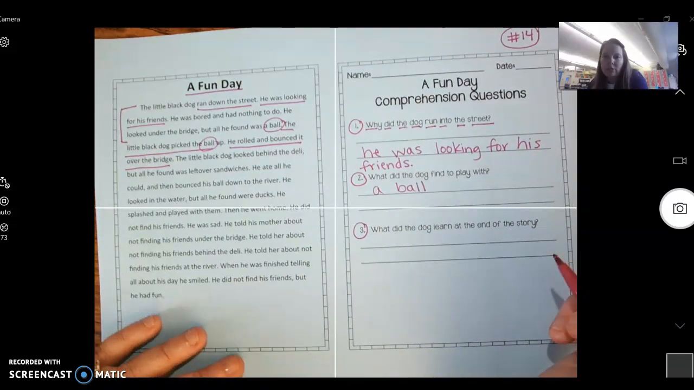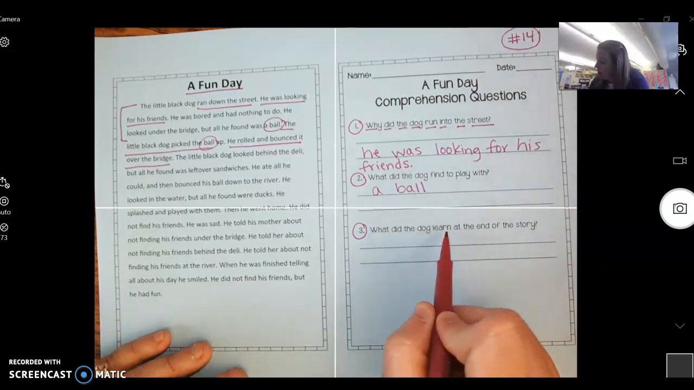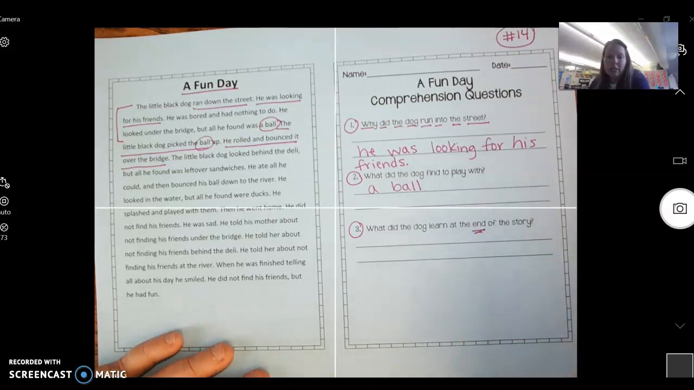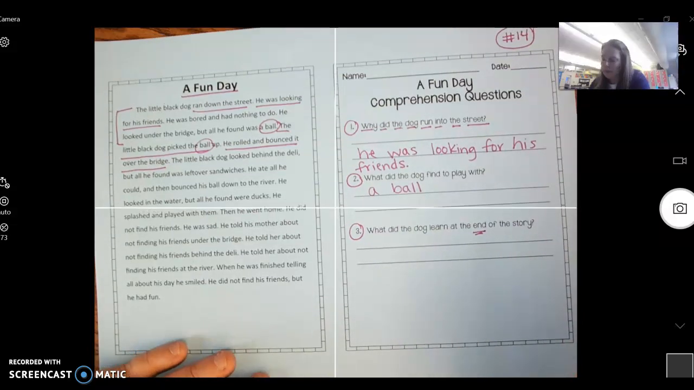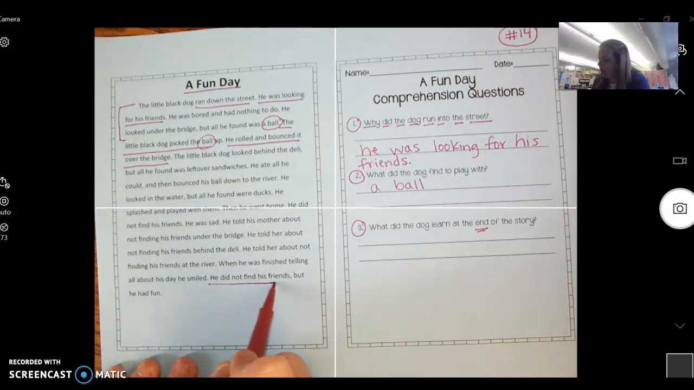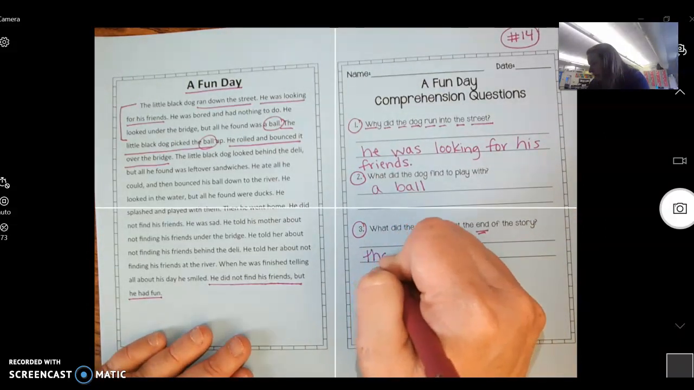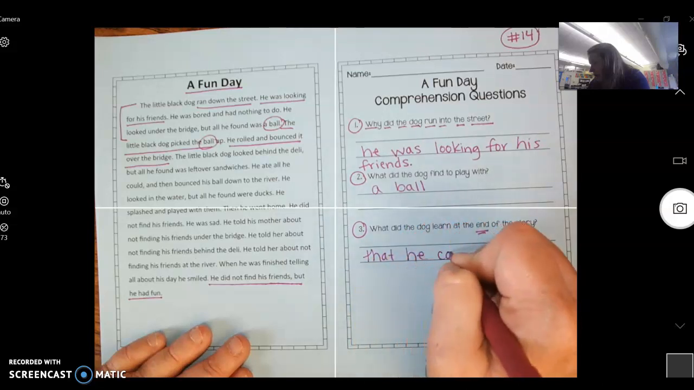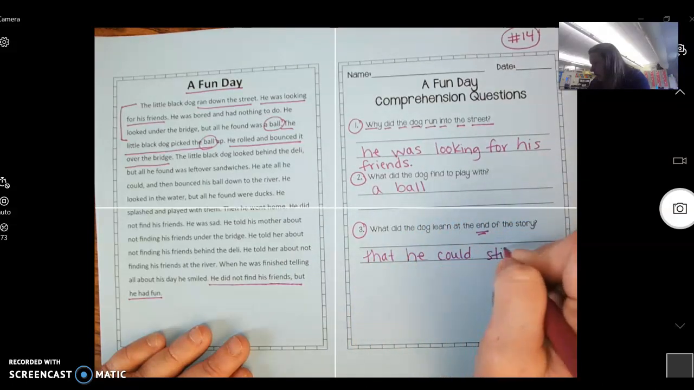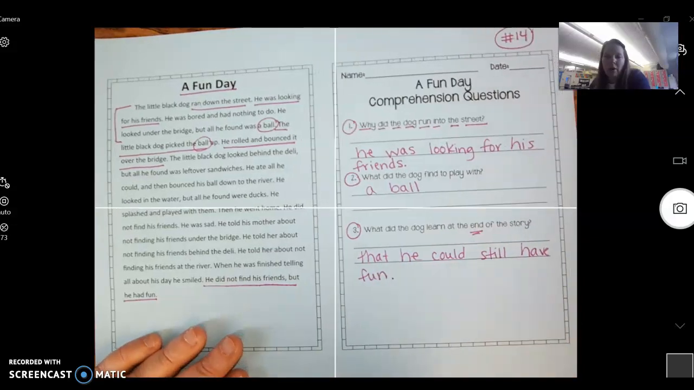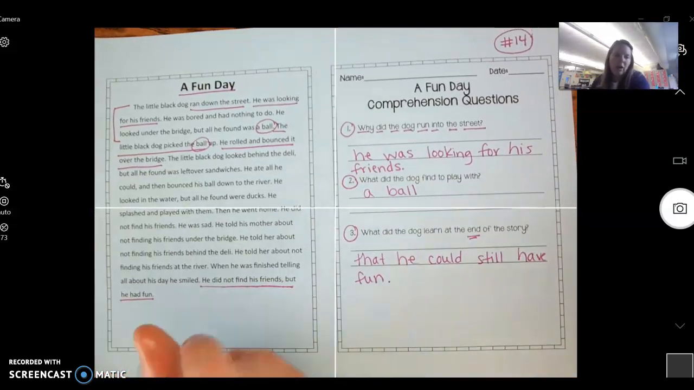So again, pause if you need to. What did the dog learn at the end of the story? So there's our clue, at the end of the story. He learned this, that he did not find his friends, but he still had fun. Okay, so what did he learn? That he could still have fun, even without his friends, right? Okay, pause the video and make sure you get all your answers written down.